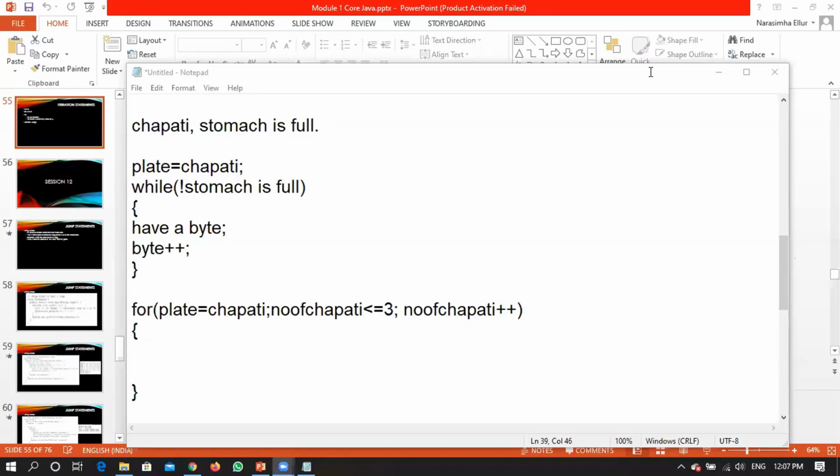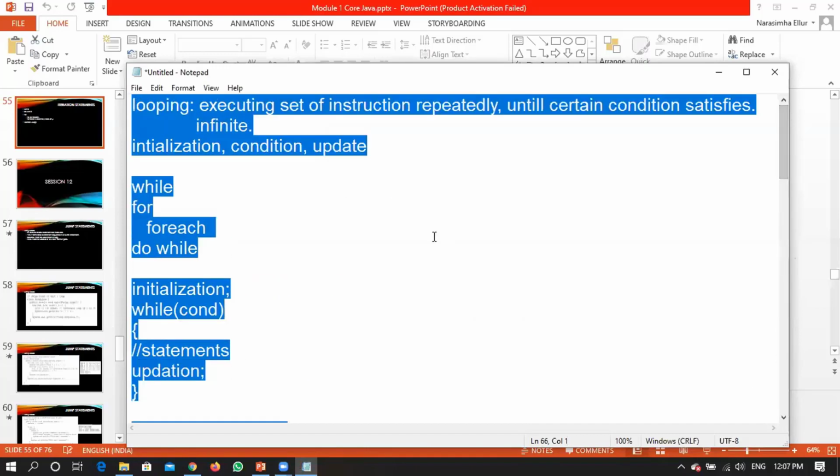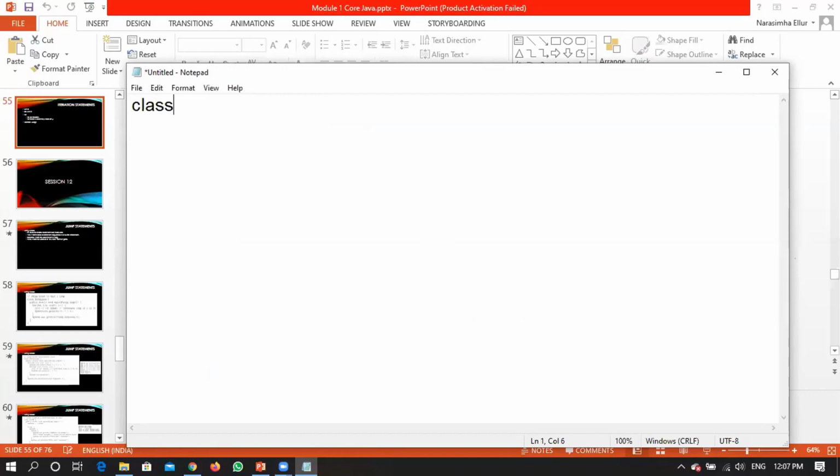Let us take a small example just to understand this particular for statement. Once you are clear with the basic explanation of what I am doing, then we will see the variation of that. Class LoopDemo. public static void main, String args array.